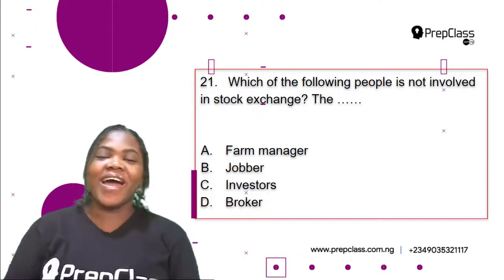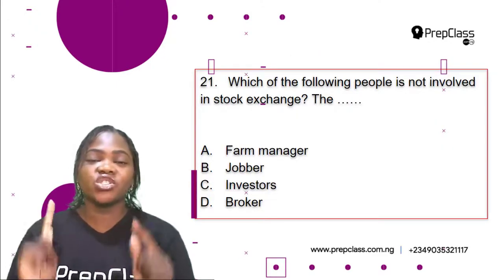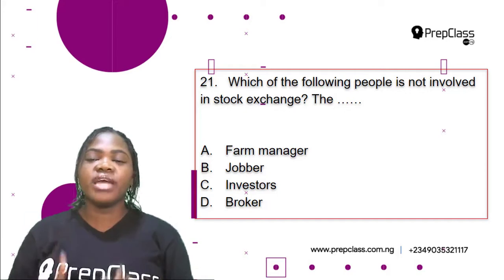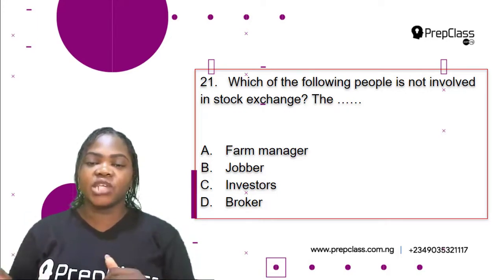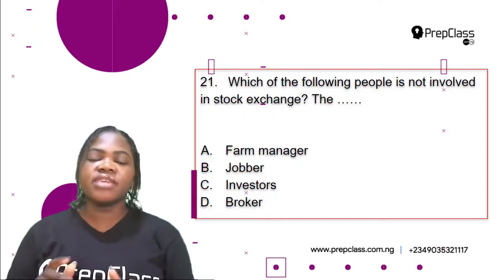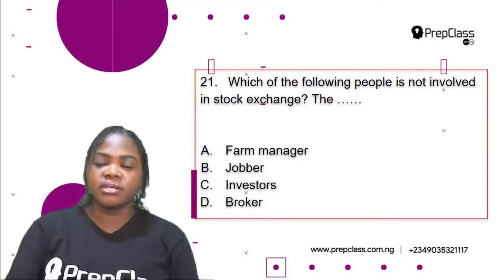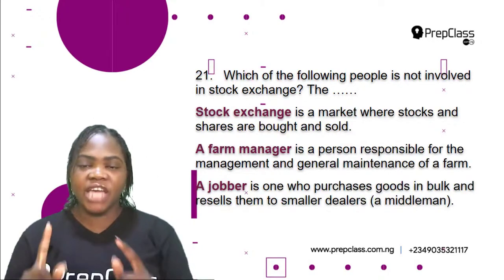Alright, so the first question is question 21. Which of the following people is not involved in stock exchange? The dash. A. Farm manager. B. Jobber. C. Investors. D. Broker. So first of all, what does stock exchange mean?